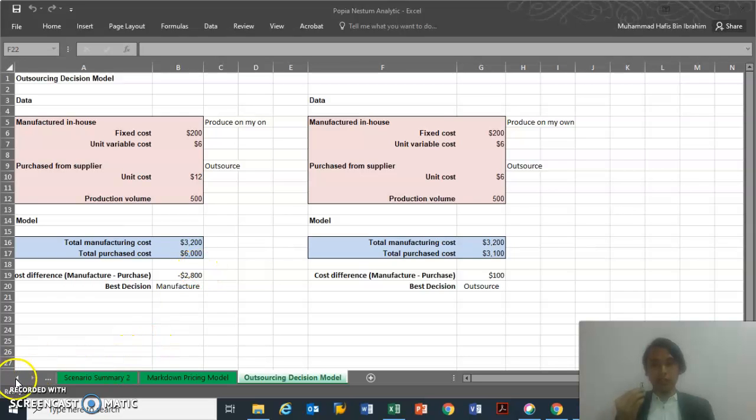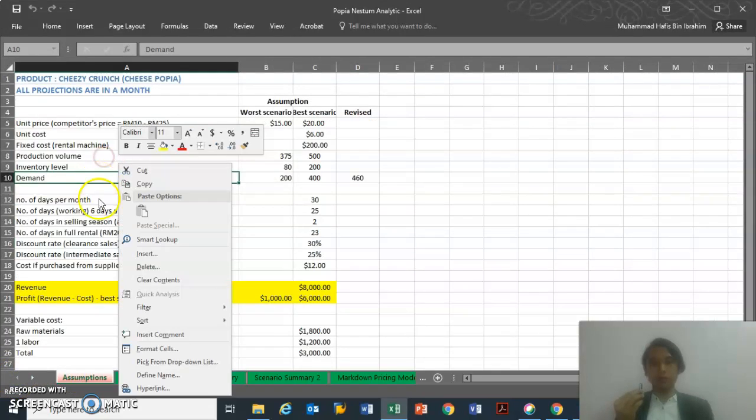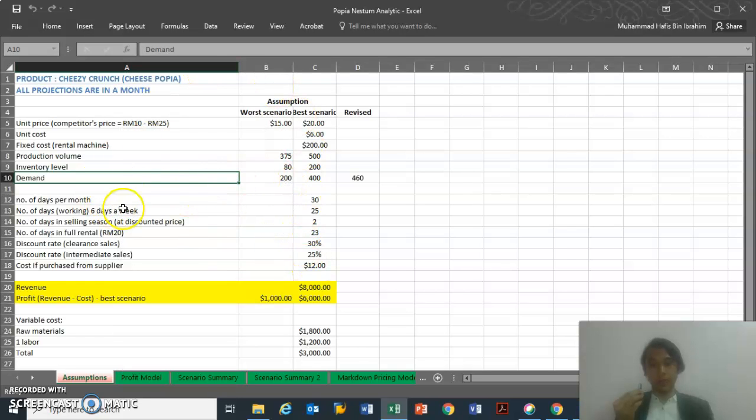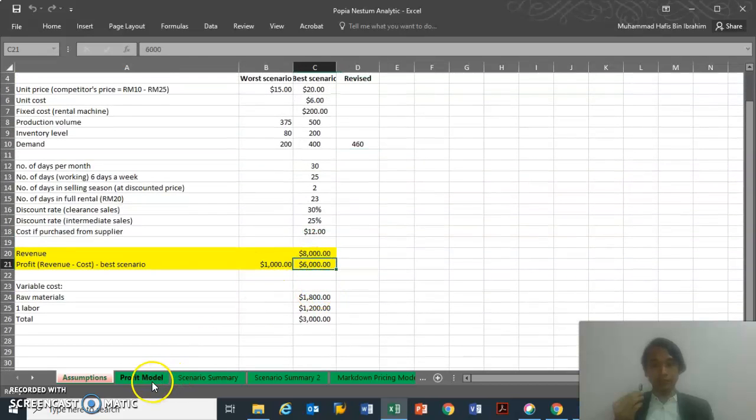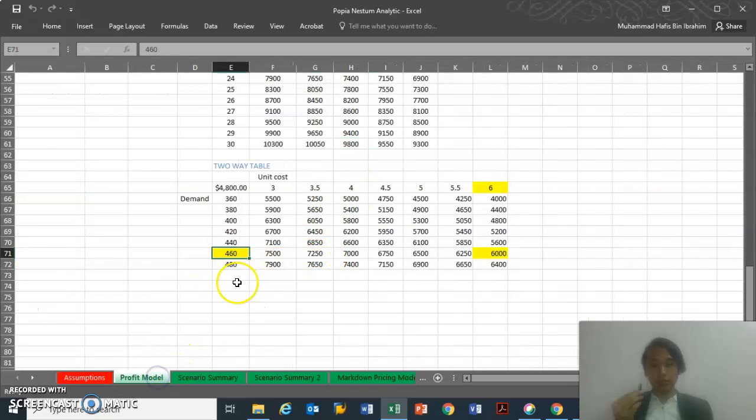Okay, so in conclusion, I am using my assumption, but for the demand of my product, I will use the item that I have revised, which is from 4,000 units to 400 units to 460 units. I will use this in order for me to get 6,000 ringgit. And how do I get it? I use a two-way table from this that I have explained.